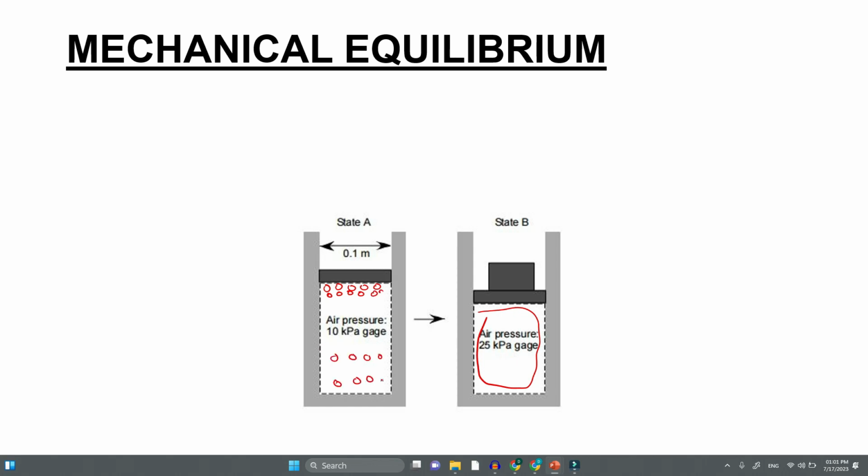In that case the pressure will be higher here and lower there. That means there is an unbalanced potential, so it is not in equilibrium. Once it is still, wherever you take, you have the same pressure, even near the piston. If the piston is moved very slowly, then you have the same pressure throughout.